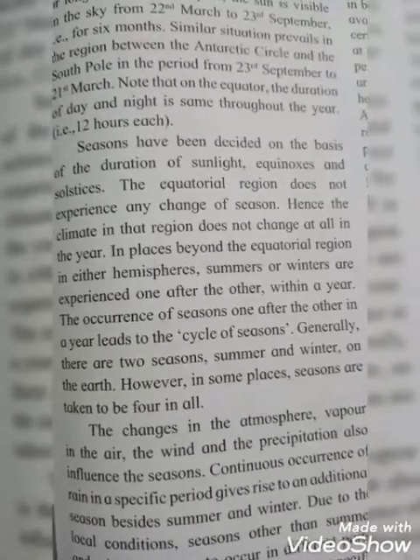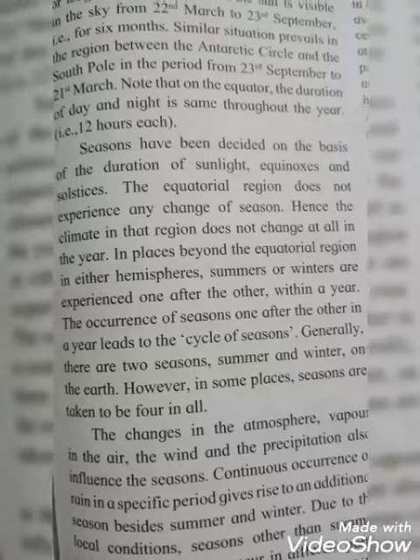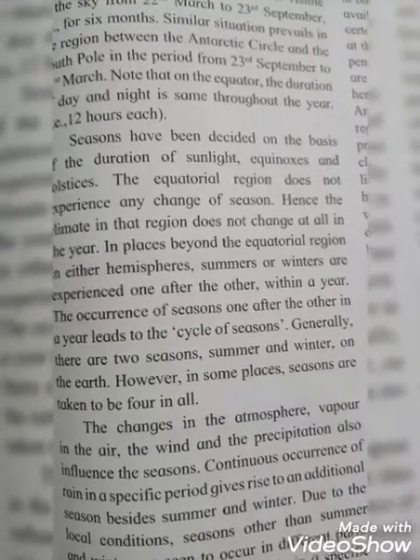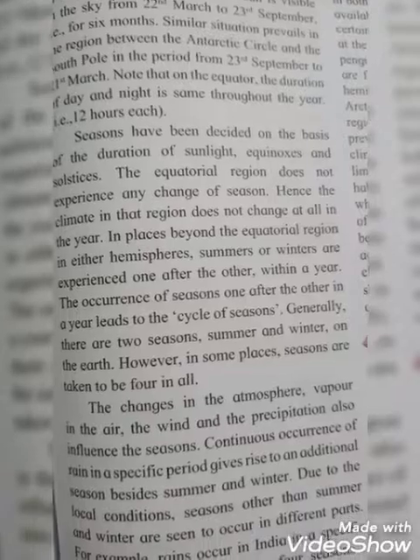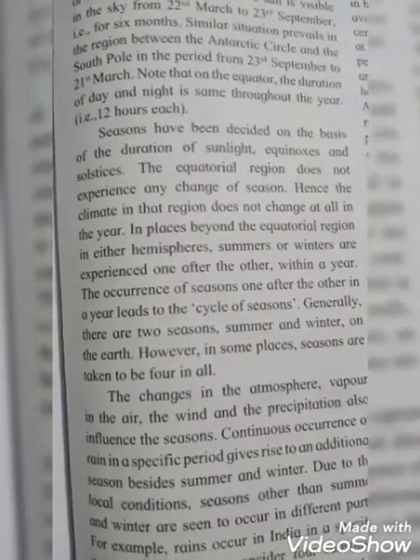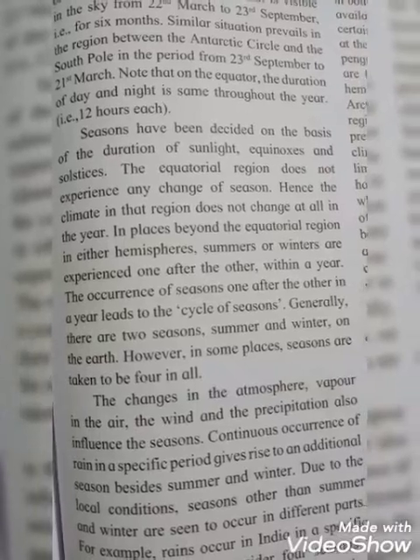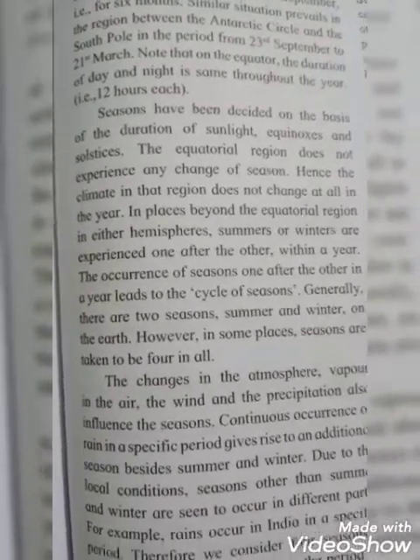So we are observing, students, in a year summer season, winter season, rainy season. Generally there are 2 seasons, summer and winter, on the earth. However, in some places seasons are taken to be 4 in all. That means, students, generally we say that there are 2 seasons, summer and winter, on the earth, but in some places seasons are taken to be 4 in all.